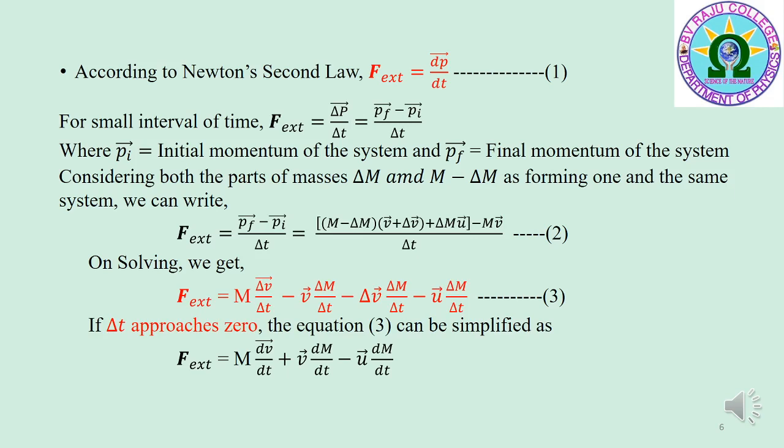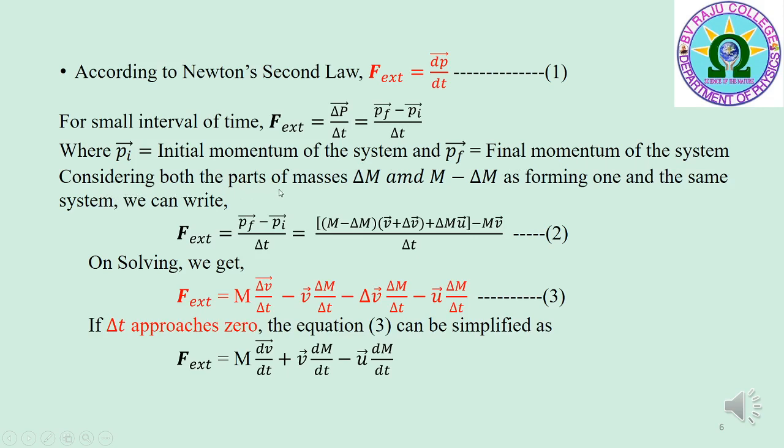Due to the mass ejected from the system, an external force is acting on the system according to Newton's second law. According to Newton's second law, F bar external is equal to the rate of change of momentum, dp bar by dt. That is equation 1. For a small interval of time, F bar external is equal to delta p bar by delta t, which is equal to p f bar minus p i bar by delta t, where p i bar is the initial momentum of the system and p f bar is the final momentum of the system.